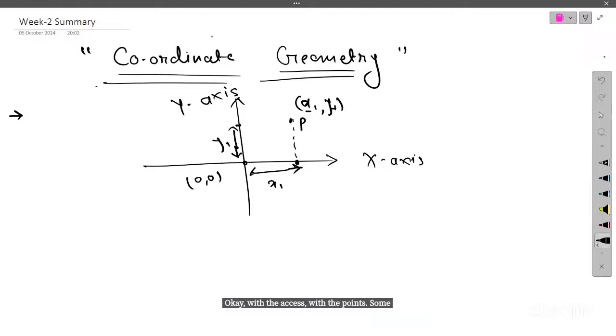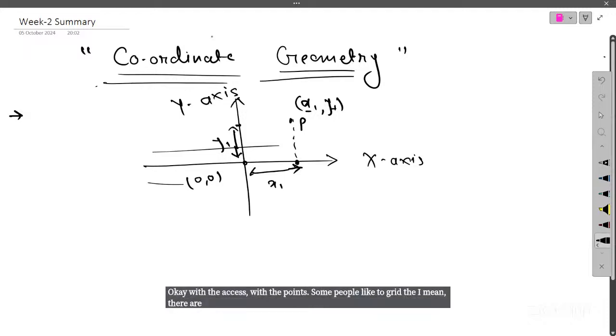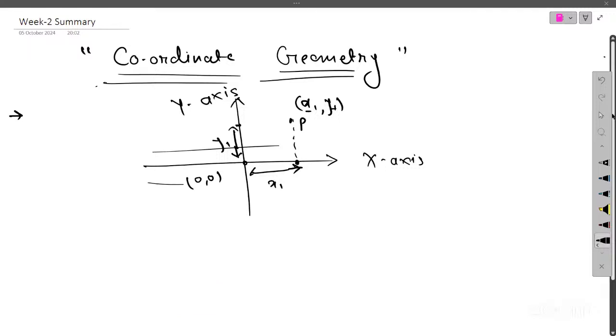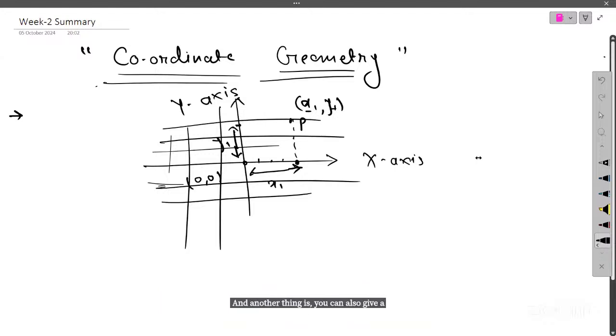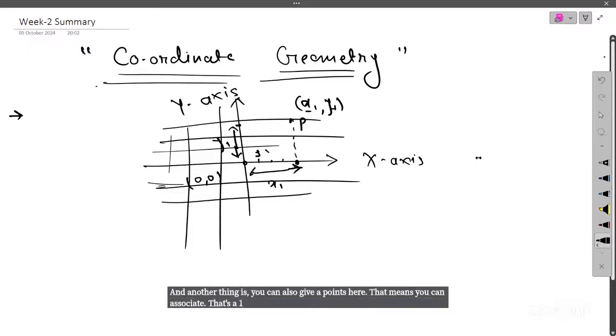Some people like to give grids on their coordinate system. There are horizontal and vertical grids, as you see in Desmos also. Grids are nothing but vertical lines and horizontal lines. You just make blocks. Another thing is you can also mark points here, that is, you can associate that as 1 unit. So you can give 1 here, 2 here, 3 here, and so on. It's basic knowledge of the coordinate system.